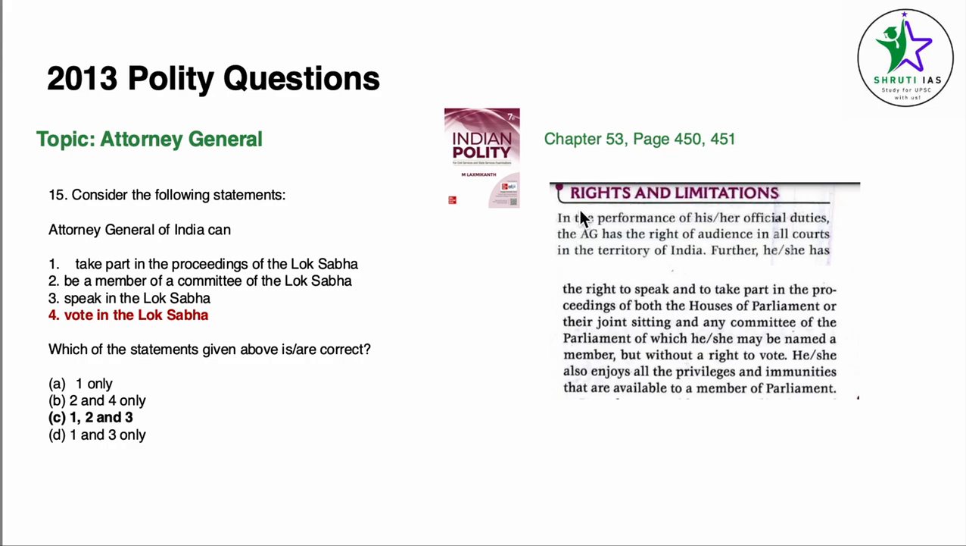Attorney General of India, rights and limitations. In the performance of his or her official duties, the AG has the right of audience in all courts in the territory of India. Further, he/she has the right to speak and take part in the proceedings of both the houses of the parliament or their joint sitting and any committee of the parliament which he/she may be named a member, but without the right to vote.